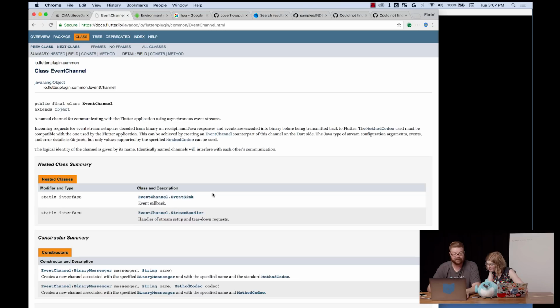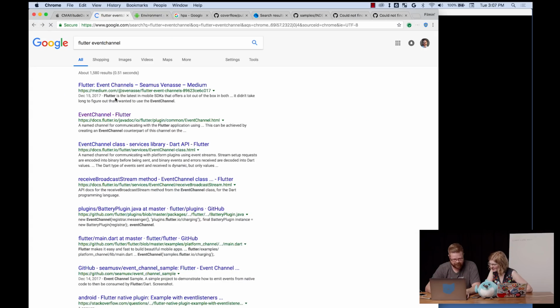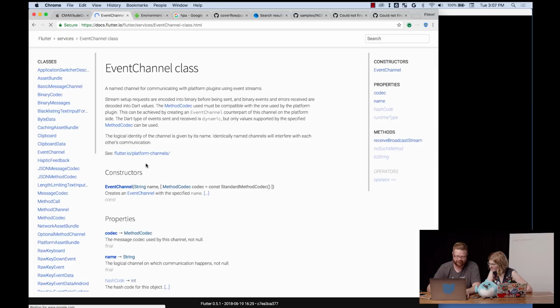Whoa, that's the Java documentation, in Java doc style. I was like, did we just go to another company? What happened? What did we just do? Okay, so there's Java involved. We know that. Oh, sorry, I thought you were looking for the actual Dart version. No, I was looking for this. I just clicked on the wrong thing.